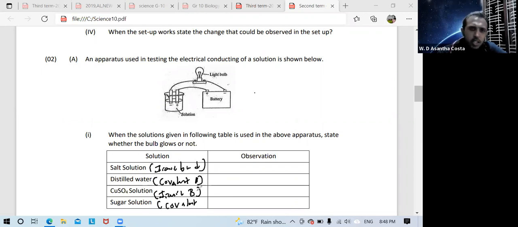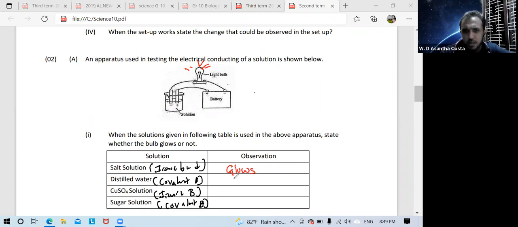Glucose, sugar contains covalent bond. Now you know ionic solutions conduct electricity in aqueous conditions. So conducting electricity means the bulb glows. So you can write bulb glows for the first one, because it is ionic.